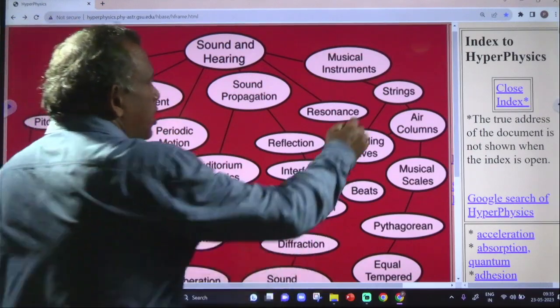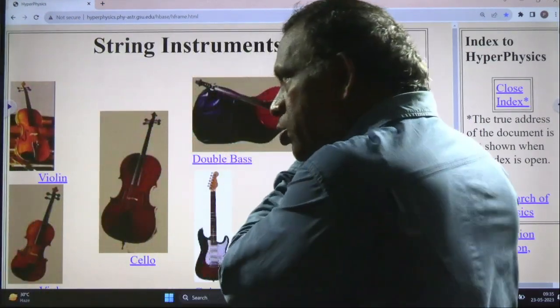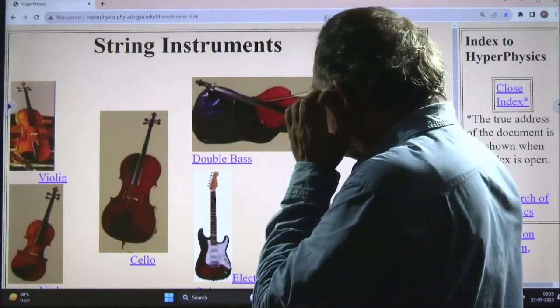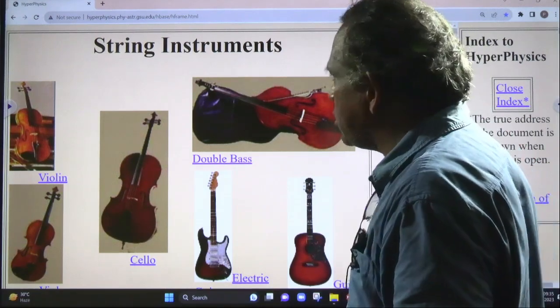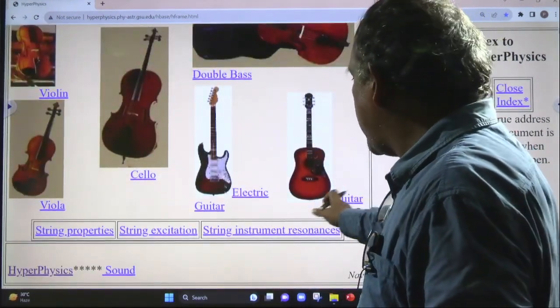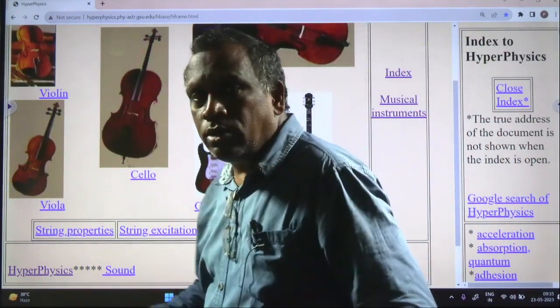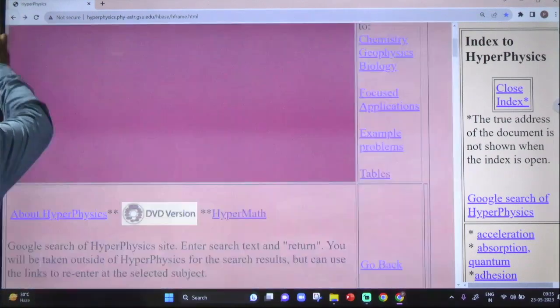String type instruments, as I told you, include the violin and guitar, and also the double bass and electric guitars.